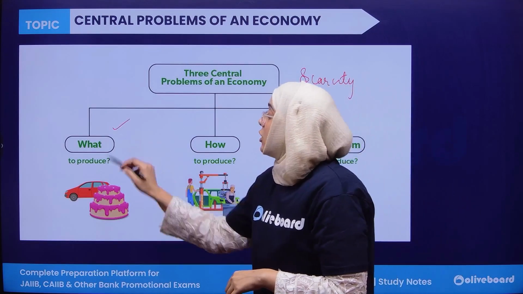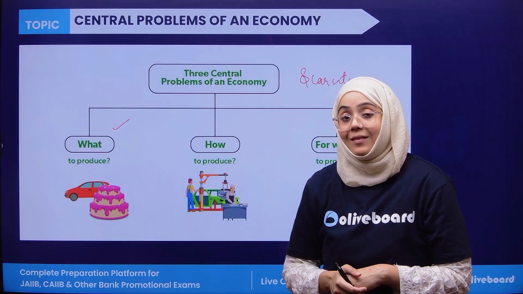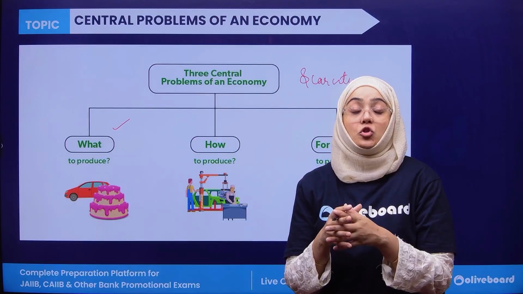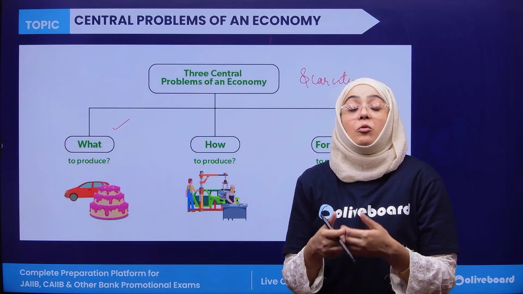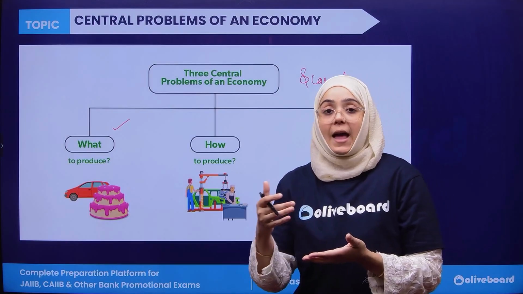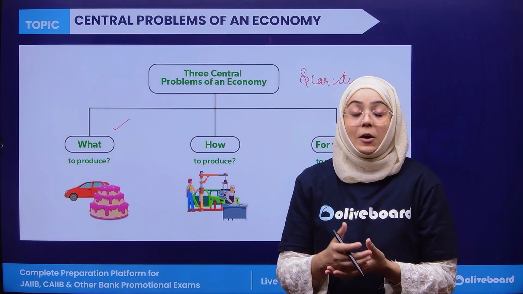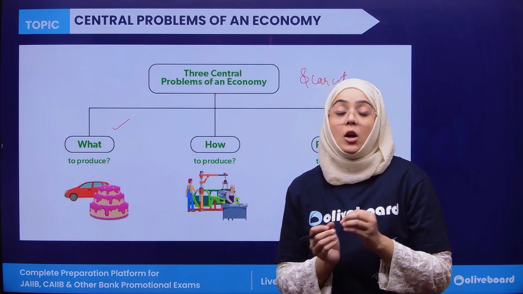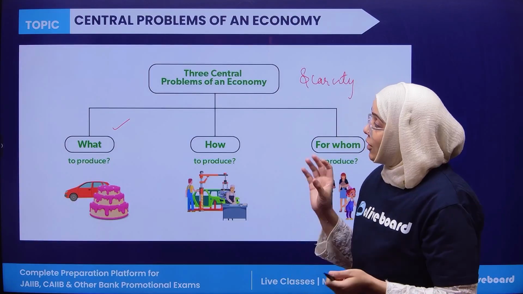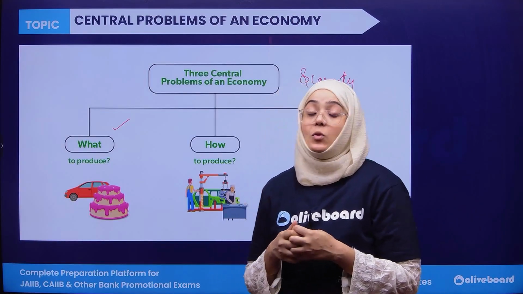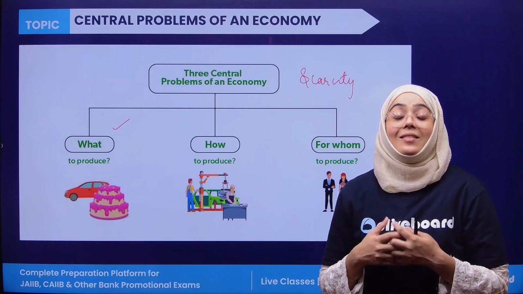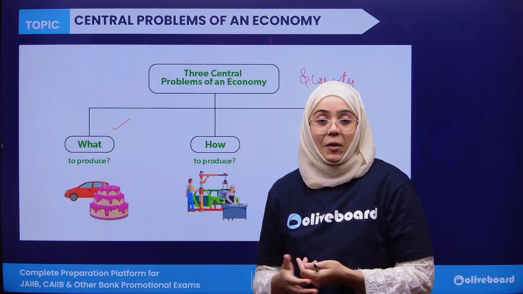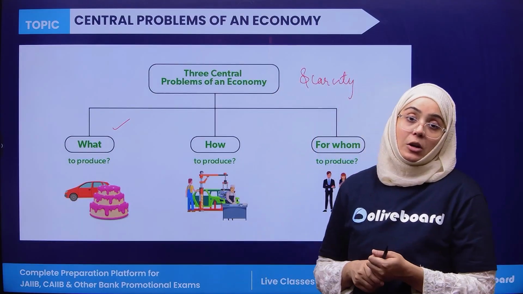First is what to produce. Because we have limited resources, we have to decide how these resources should be allocated: which type of food, whether to produce more agricultural or industrial products, more luxuries or necessities, more health-related or education-related products. So first of all, we have to decide how to allocate these scarce resources to the production of different types of goods. So the very first problem is what to produce.